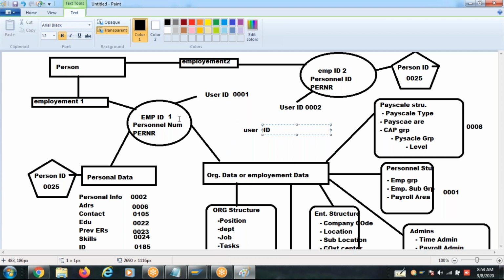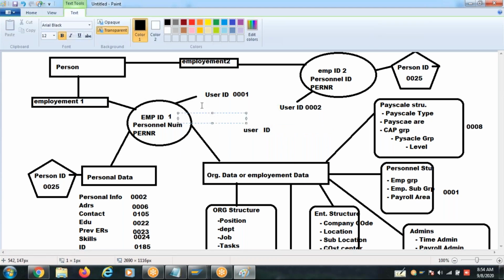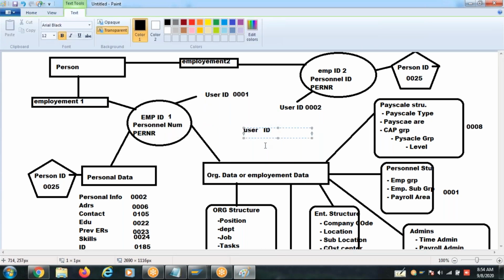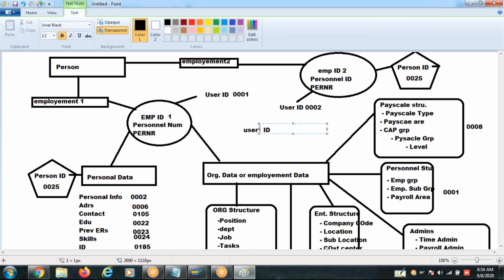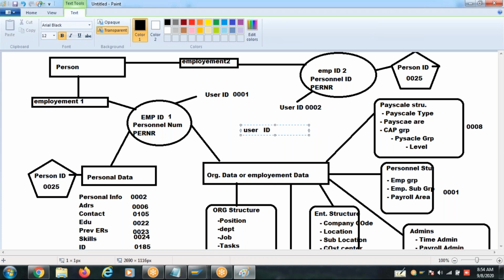Employee ID is not accessing the system. It is employment information. But for the system to access the data, you need a user ID, right? In our case, we are not employees of the company, but we are accessing the system because we have to customize. When you log in, you need to customize the system. So user ID is different. A user need not be an employee. Are we clear?